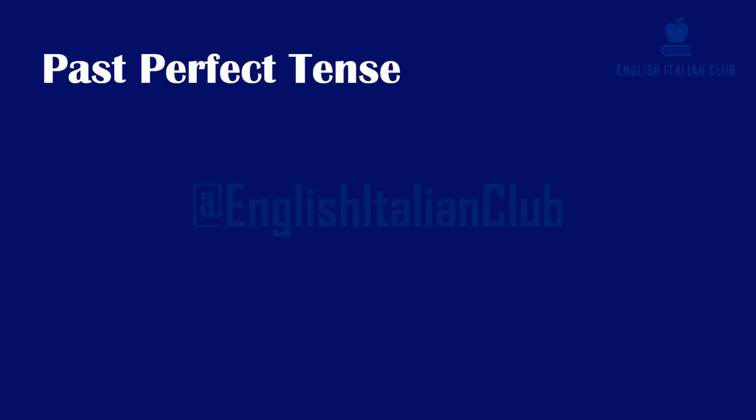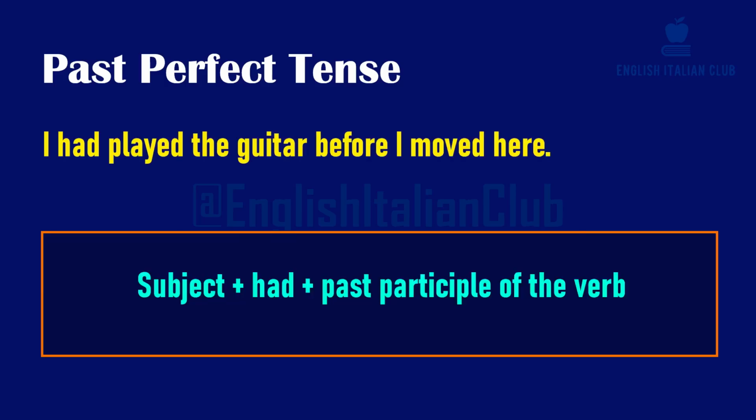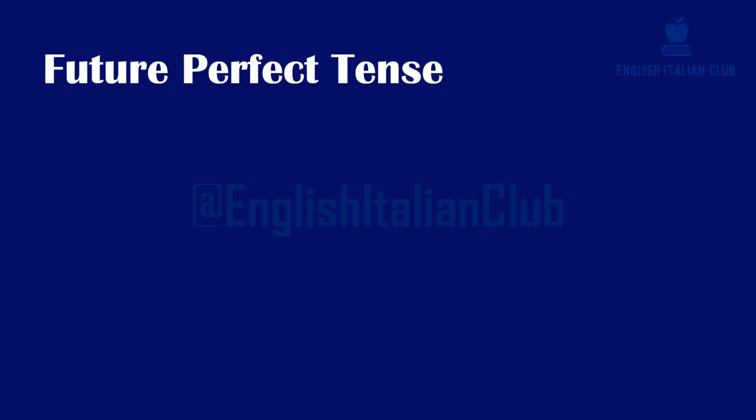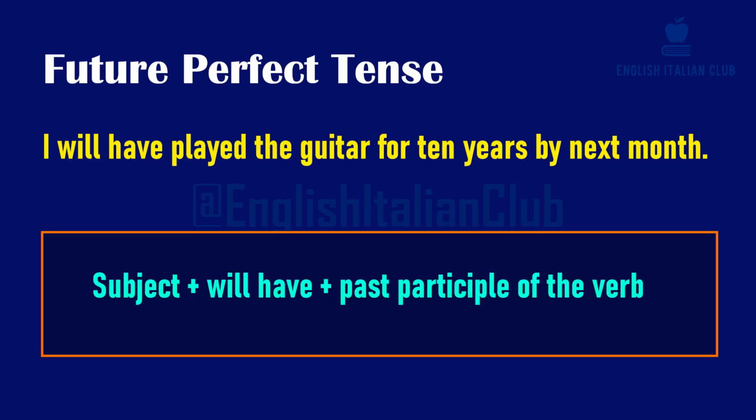Past perfect tense. I had played the guitar before I moved here. This tense describes an action that was completed before another action in the past. Future perfect tense. I will have played the guitar for 10 years by next month. This tense indicates that an action will be completed before a specific time in the future.